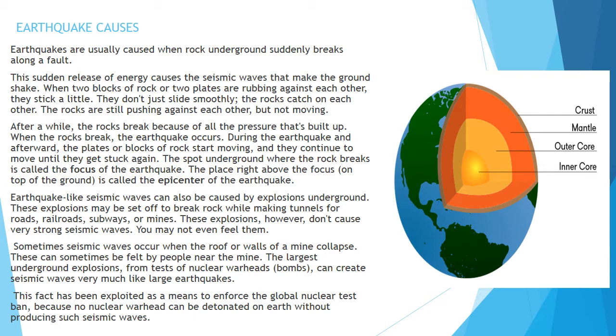Earthquake-like seismic waves can also be caused by explosions underground. These explosions may be set off to break rock while making tunnels for roads, railways, subways, or mines. These explosions, however, don't cause very strong seismic waves. You may not even feel them. So many times seismic waves are created because of explosions, and these explosions are done by human activities.